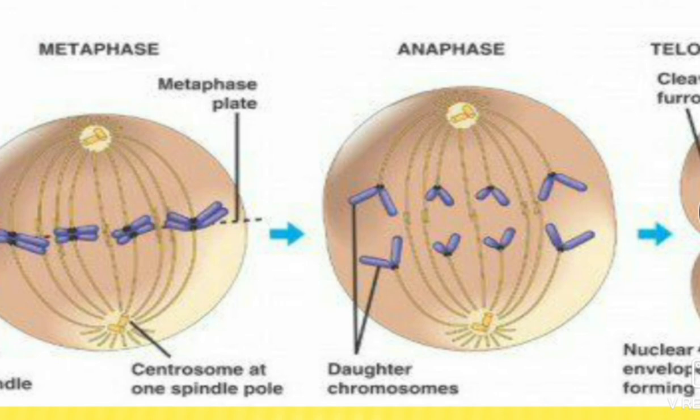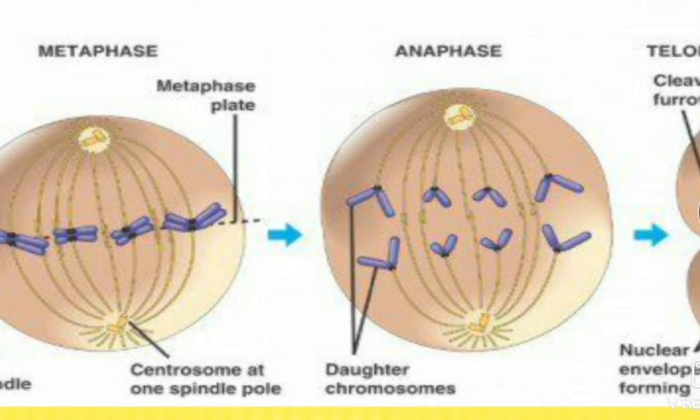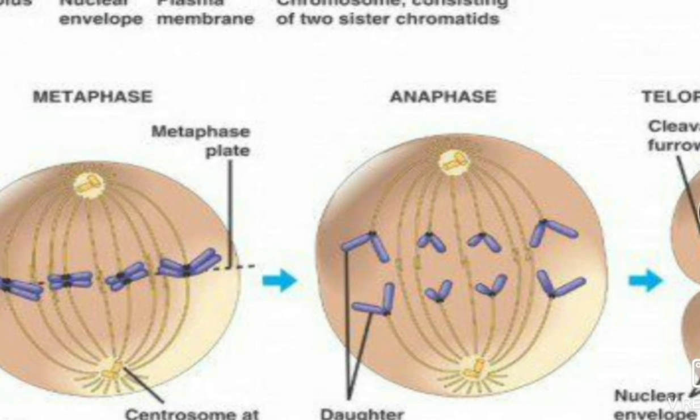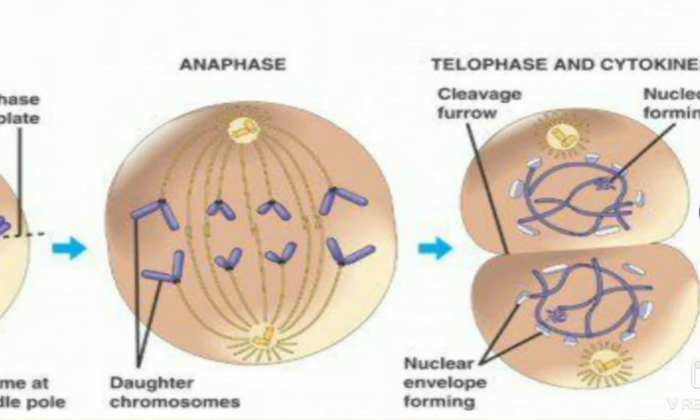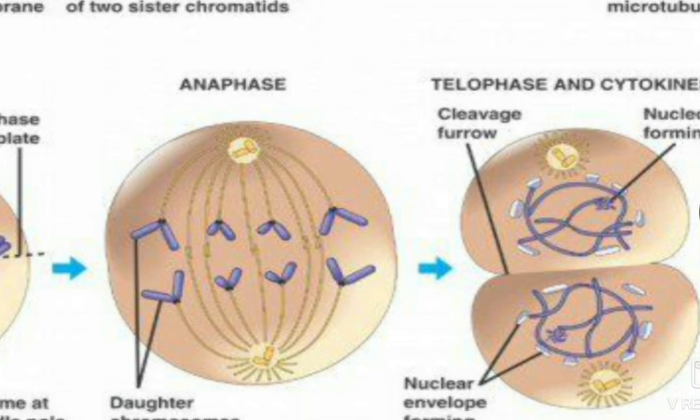In anaphase, the centromere splits and each sister chromatid starts moving towards the opposite pole due to contraction of the spindle fiber. Then telophase: the chromosomes get uncoiled to form chromatin reticulum.